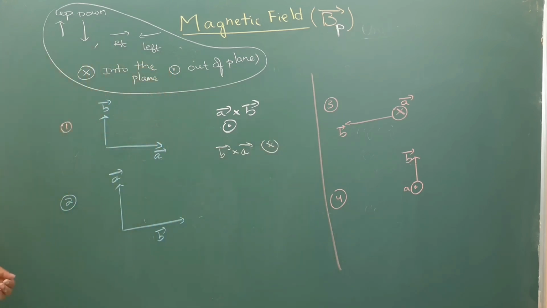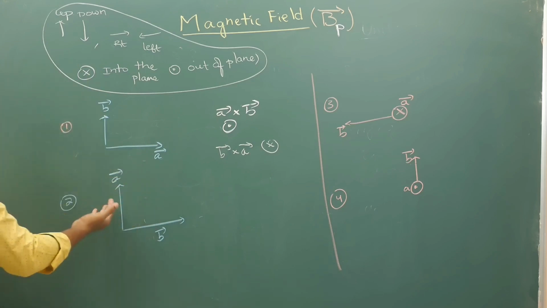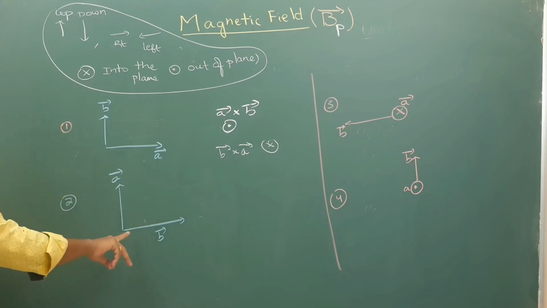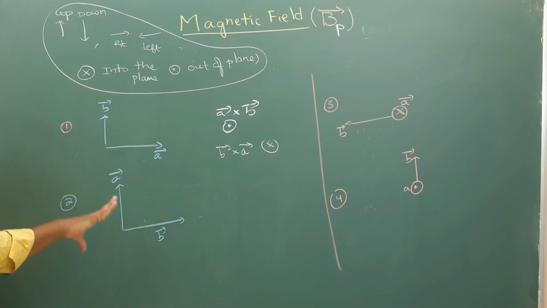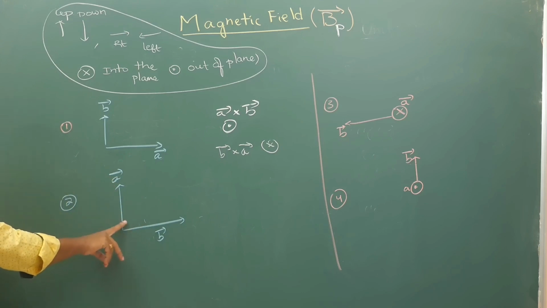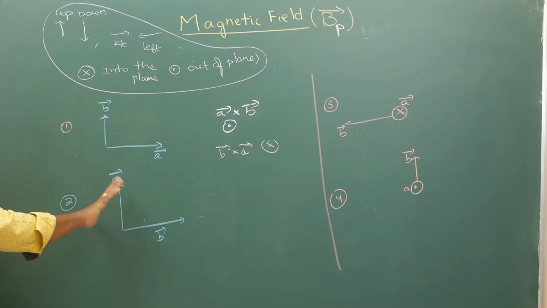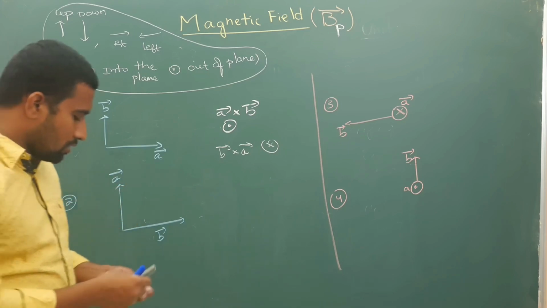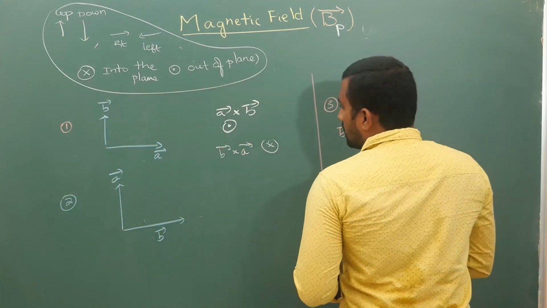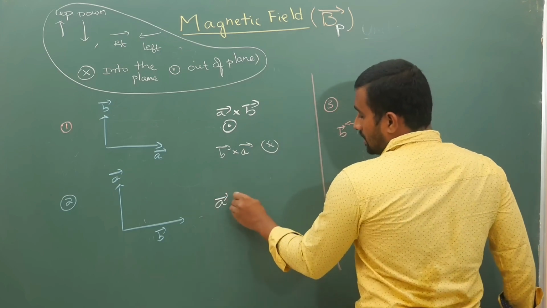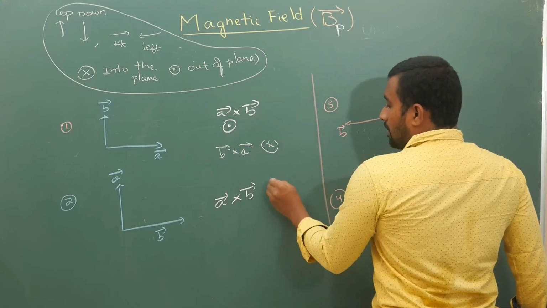Next, in the second example, if you are doing A cross B, you have to place your four fingers along A. You should not do the rotation the other way, because that angle is 270 degrees. You have to take the smaller angle, which is less than 180. The smaller angle is 90 degrees. So from A to B like this, if I am curling, my thumb will go into the plane. So A bar cross B bar in this case is into the plane.